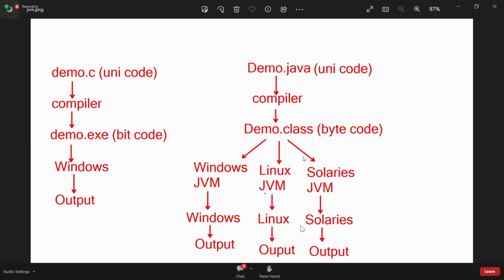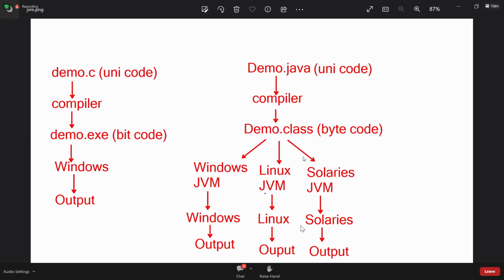For bytecode to bitcode also, they could prepare a compiler software, no? Why did they select interpreter software? If a file is generated, what will happen? That file becomes dependent. Suppose bytecode is converted to bitcode with a compiler. Then a bitcode file is generated, and you can see that file. You will copy it in a pen drive and try to run it in another operating system. Will it run? Then what will people say? Java is not platform independent, they will say.